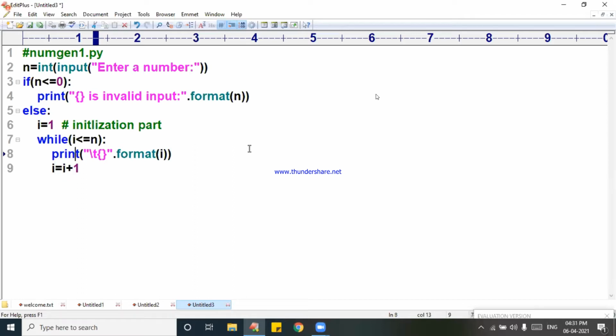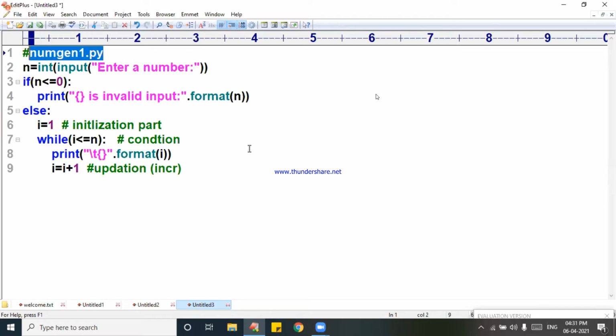It is called the condition you mentioned. This is called updation, or incrementation. And the condition is also mentioned here, that is called the test condition. Now you try to execute it. You try to print, save this program once.